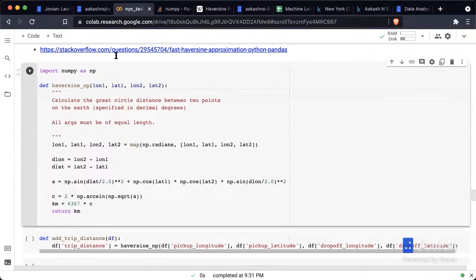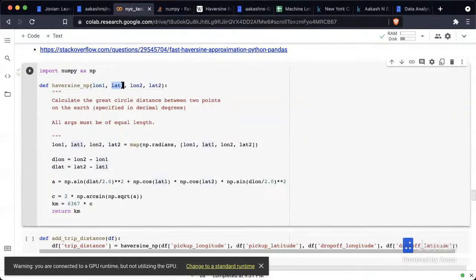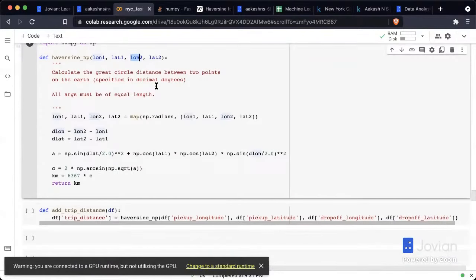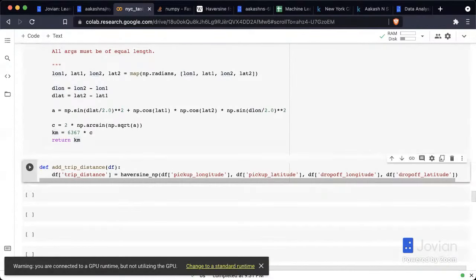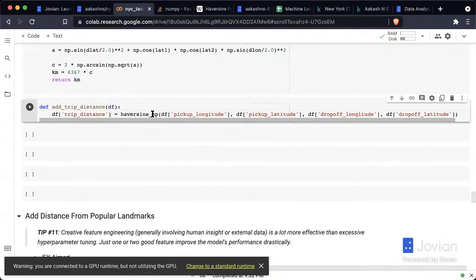And the interesting thing here is that this works not just with one latitude and longitude, but also an entire series or an entire list of latitudes and longitudes. So if you provide a list of longitudes and a list of latitudes, and another list of longitudes and a list of latitudes, so basically a bunch of rows, it's going to perform that for each row, and it's going to perform that in a vectorized fashion because it uses NumPy. So it's going to be very efficient.